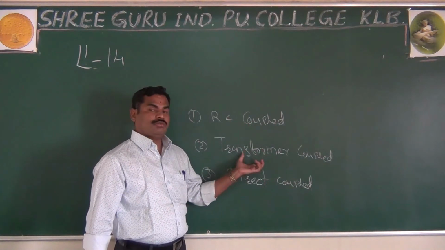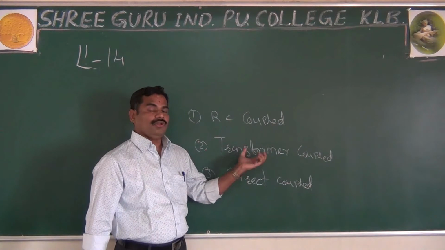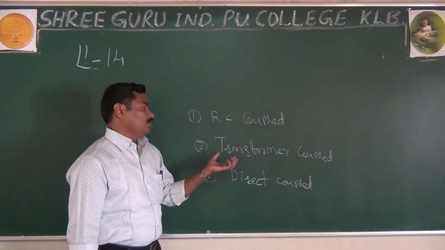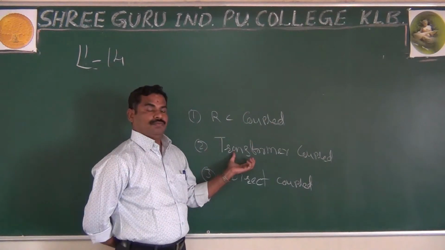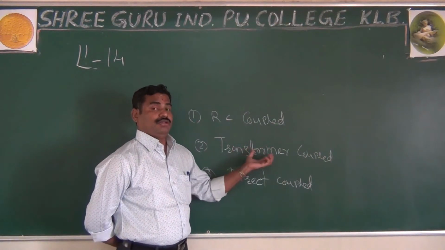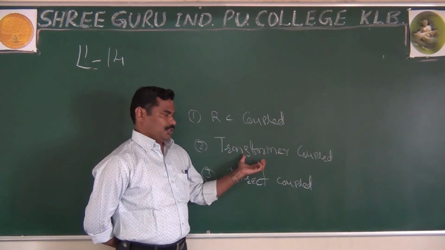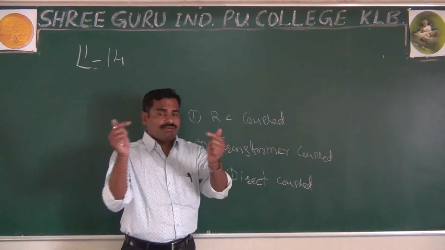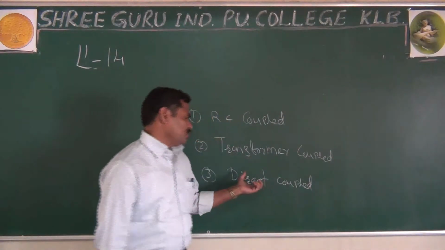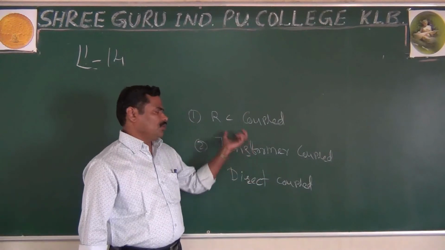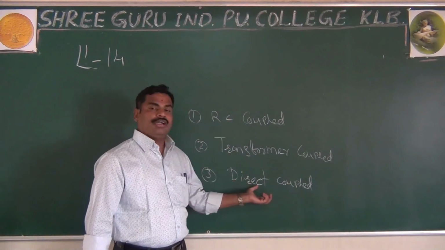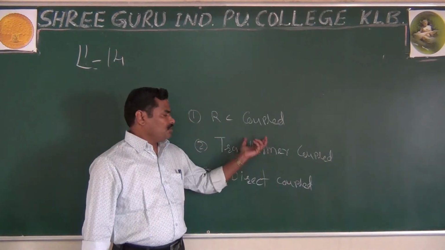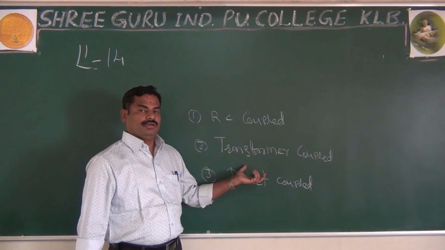And if you are using a transformer in between the two stages, where the output of one stage acts as the input of the next stage, that is nothing but transformer coupled. And if you are not using anything, and you are giving the signal directly with just one wire, that is direct coupled. Here you are not using any transformer, resistor or capacitor. Directly you are connecting the output of one stage to the input of the next. These are the different types of couplings.